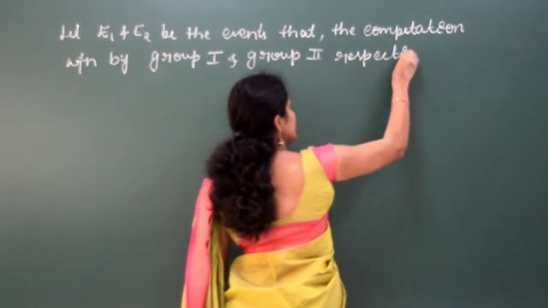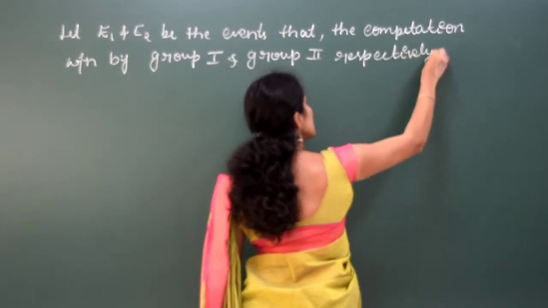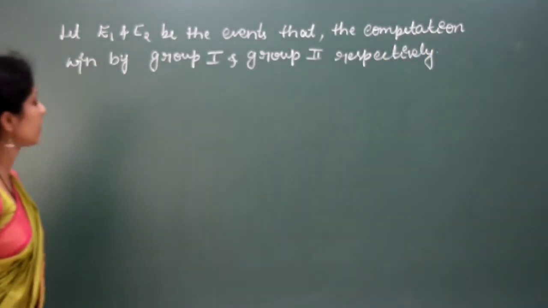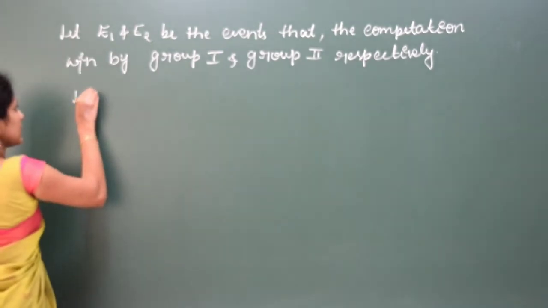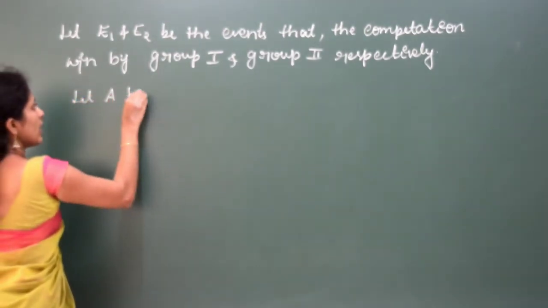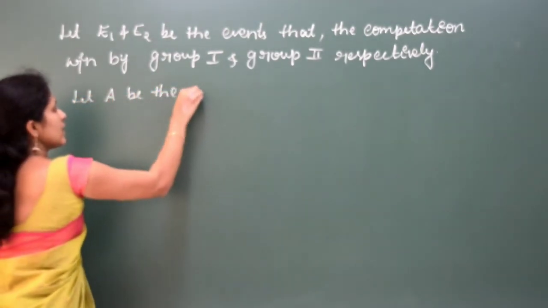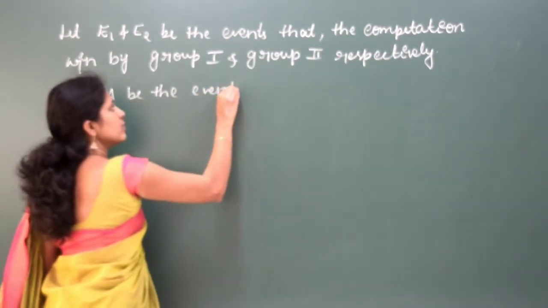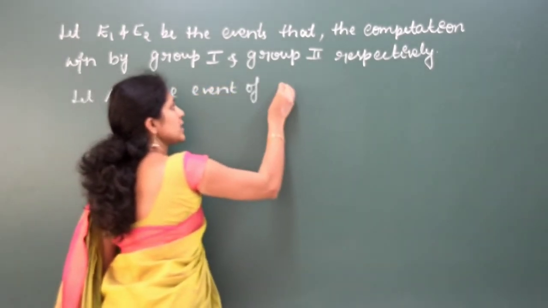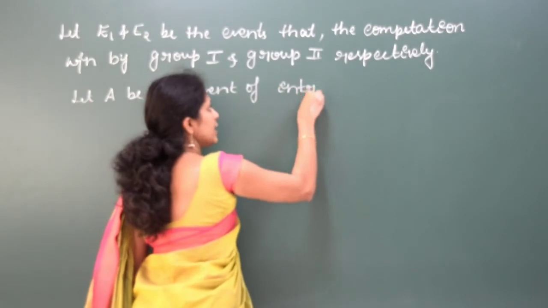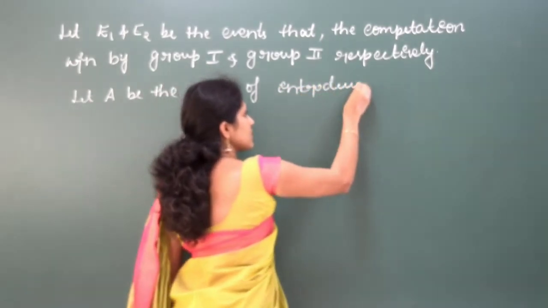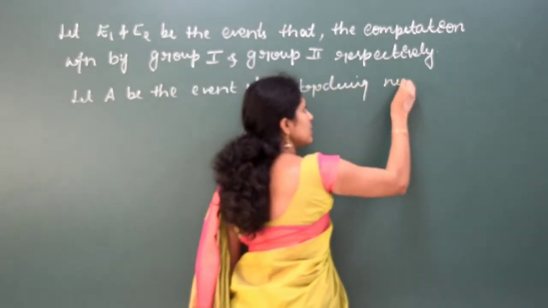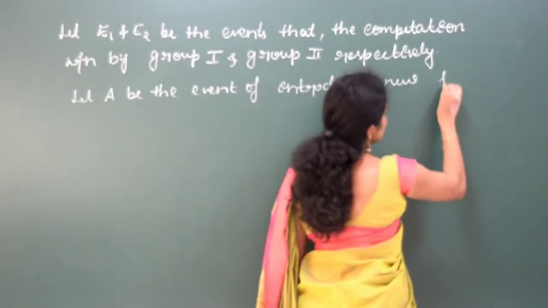So this is E1 and E2. Next, let A be the event of introducing a new product, right?